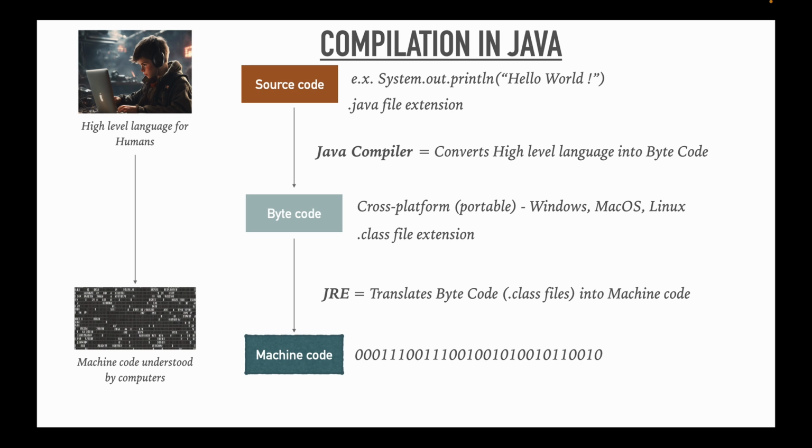So the same source code can be run in different platforms. So this feature of Java makes it platform independent, and this bytecode is then converted into machine code by the JRE. So the Java Runtime Environment converts the bytecode into machine code.